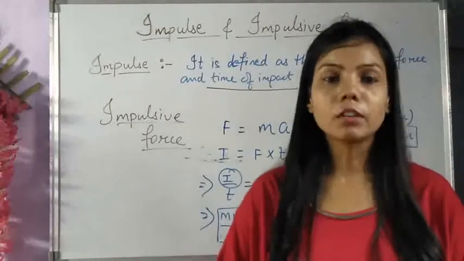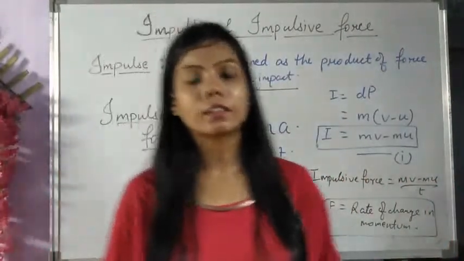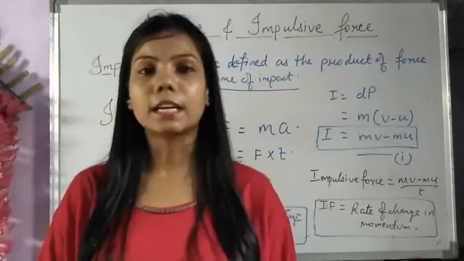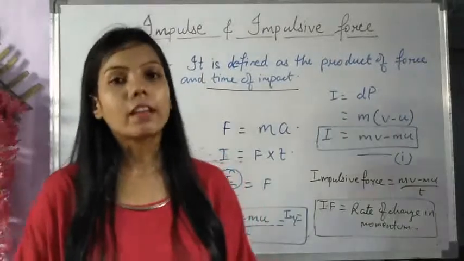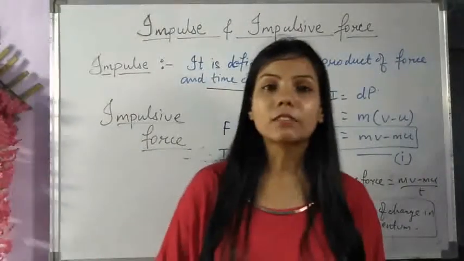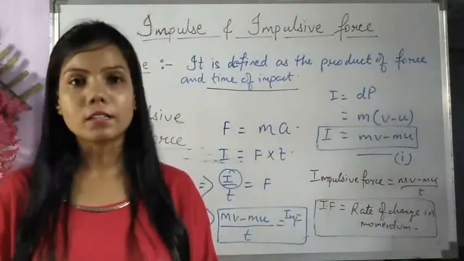Next we will see the third law of motion. I am giving a quick review of that. The third law of motion states that for every action there is an equal and opposite reaction. We will see a few examples also, and later on we will solve examples based on this law.